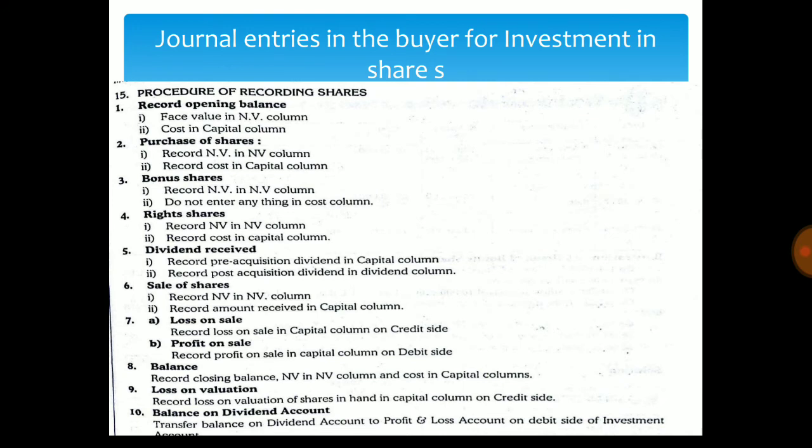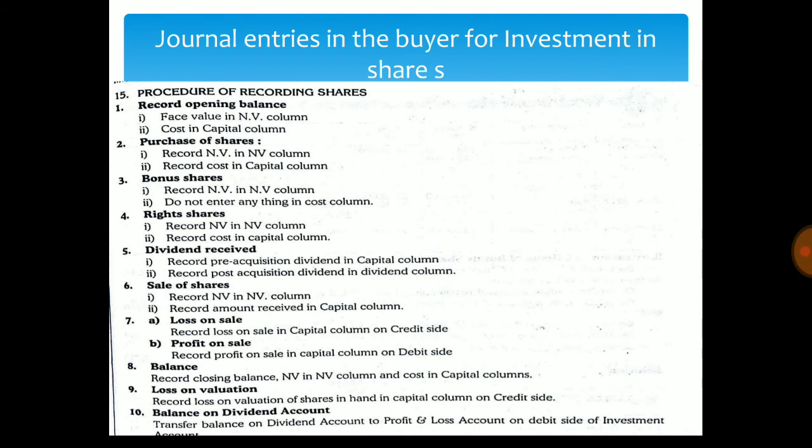Secondly, we record the balance in the capital column at cost. Then we record the purchase of shares in the nominal value column at nominal value, and secondly in the capital column at the cost value.